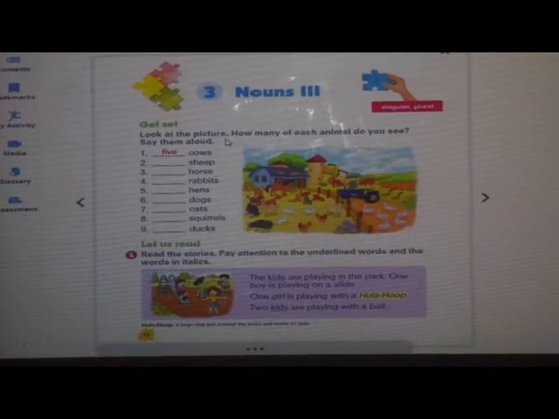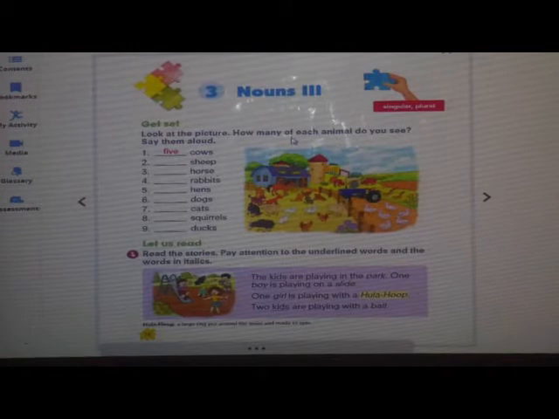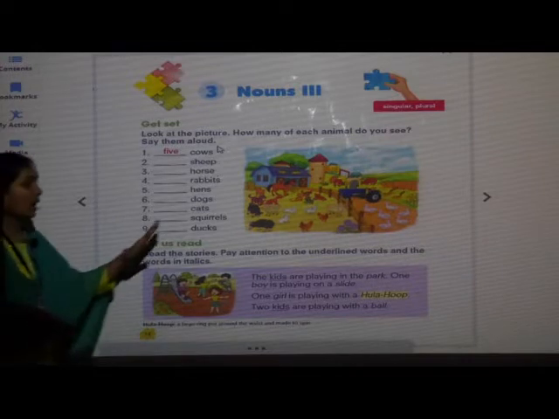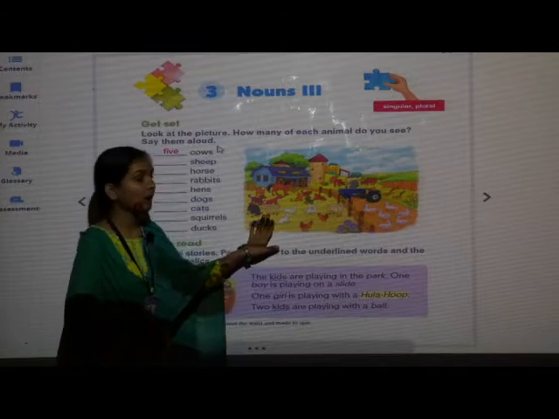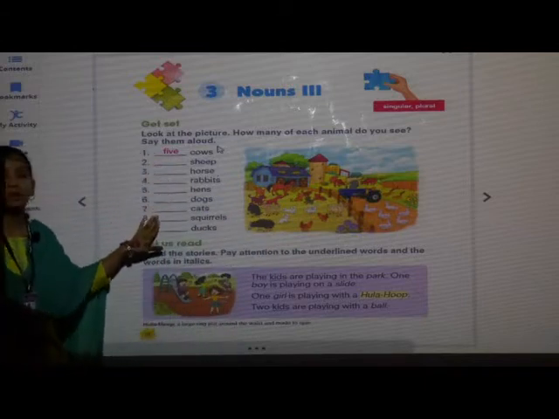Look at the picture. How many of each animal do you see? Say them aloud. What we have to do in this is count the number of animals in this picture and then write here.